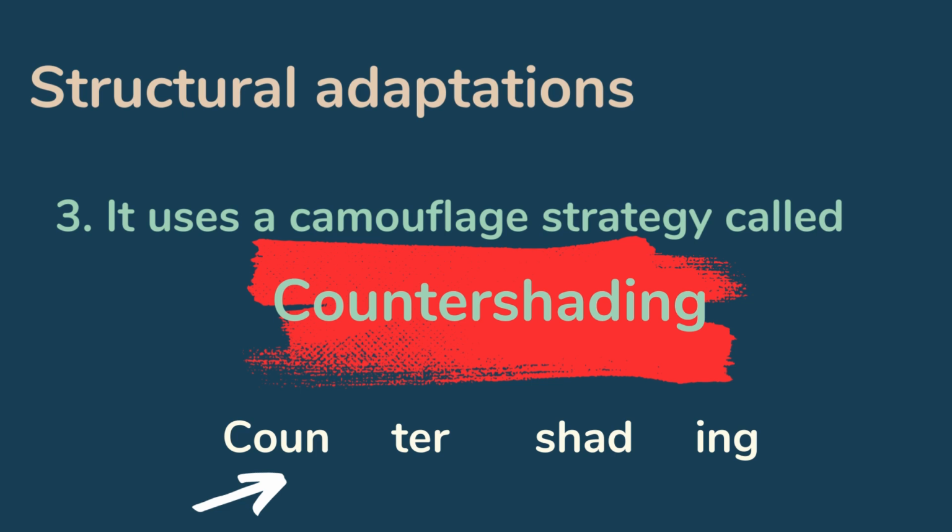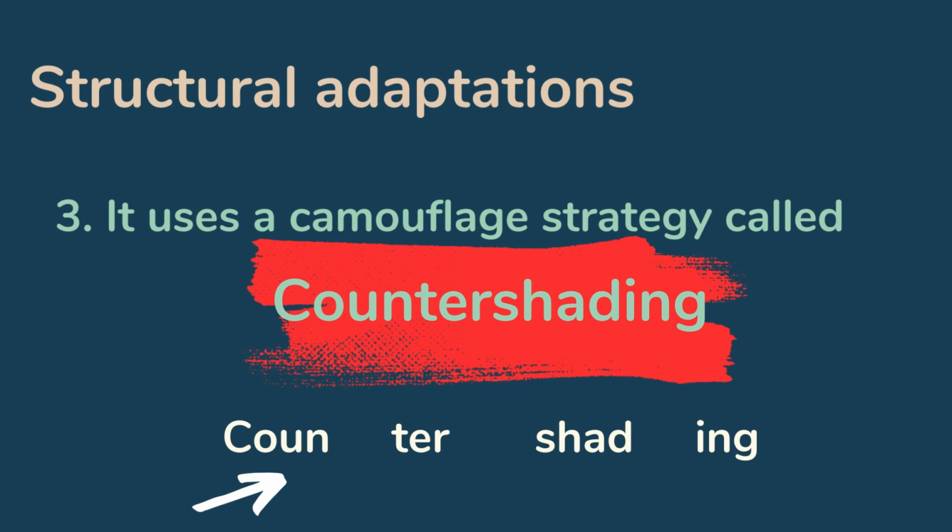Okay? And we can divide the word counter shading into 4 syllables. First syllable we have k, ow. Here ou makes the sound ow, like in the word about. So we have here cow.